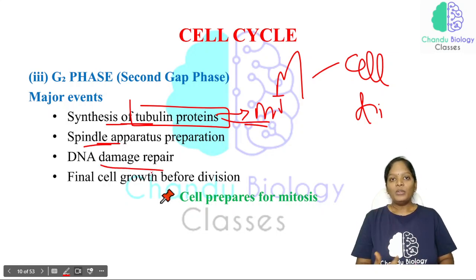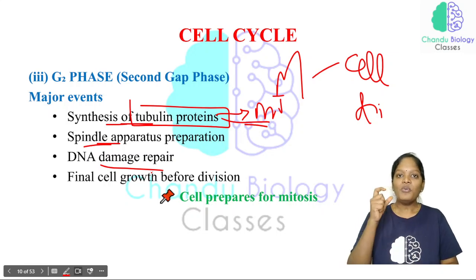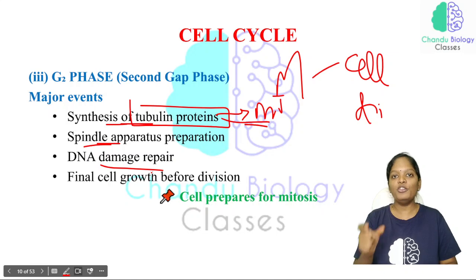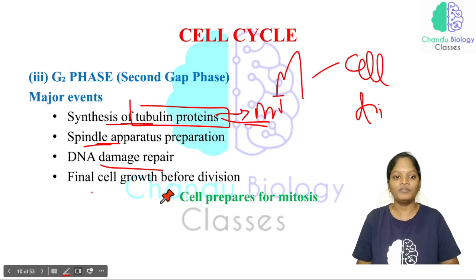Now the DNA has been duplicated in the S phase itself. Whenever the DNA duplication has occurred in the S phase, the cell enters into the G2 phase, and if any DNA is getting damaged, the repair of that DNA damage takes place in the G2 phase itself.